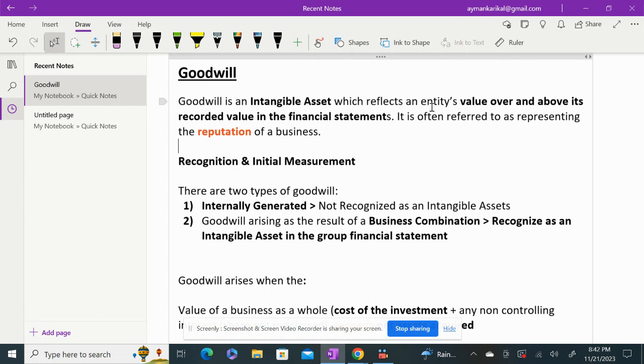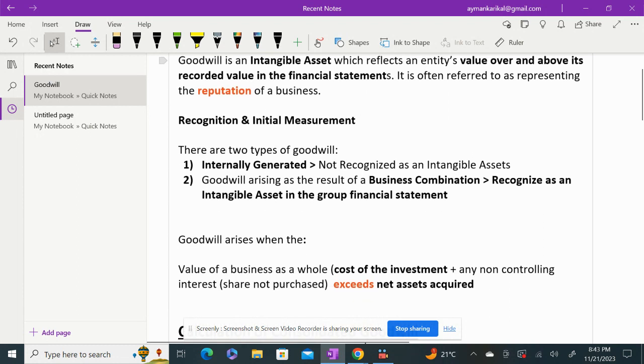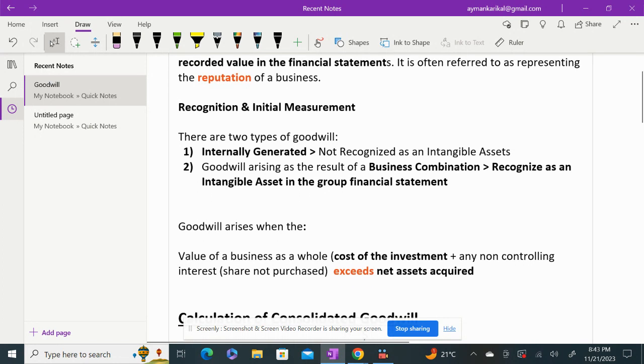This reputation which is created will add value to the business over and above the value which is recorded in the financial statement. So the extra value which is created by your relationship or reputation with the customer is basically what goodwill is. When you are talking about goodwill, there are two types of goodwill. One is internally generated, the other is goodwill arising as a result of business combination. So let us look at what internally generated goodwill is and why it is not recognized as an intangible asset in the statement of financial position.